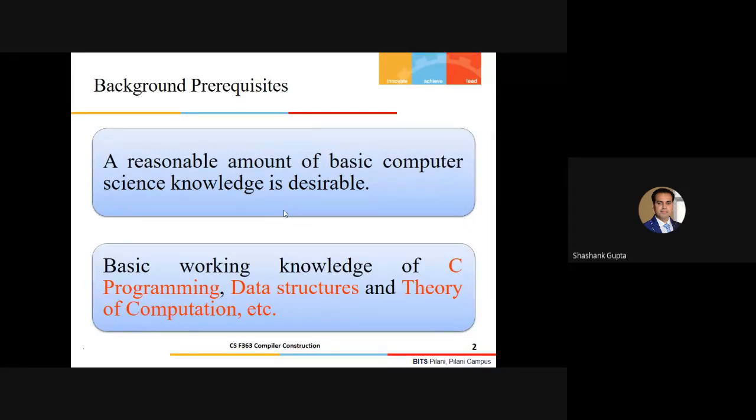If at any point of time you feel stuck, there is nothing to worry about. We can start from scratch and we'll discuss some of the important points required for understanding the subsequent content of compiler construction. But we cannot disregard these courses for understanding the main crux of this course.